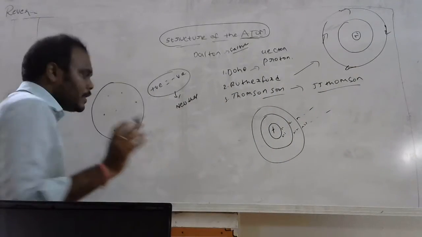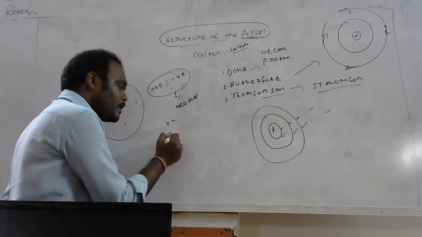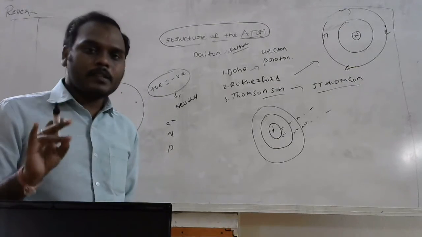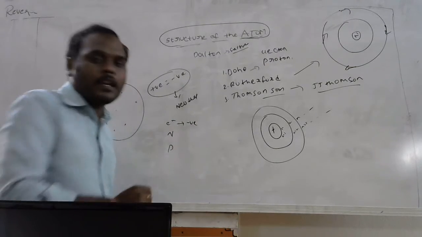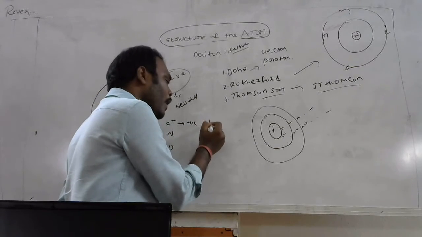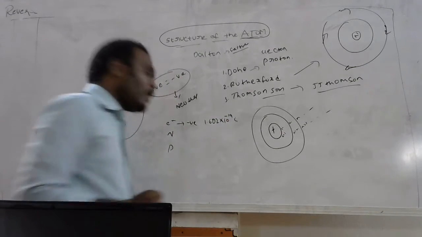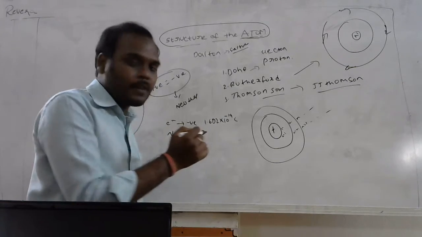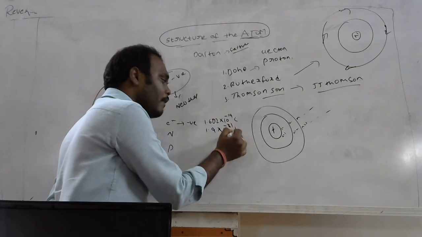After seeing this discussion, we have a small doubt: what is an electron, what is a neutron, what is a proton? The electron is a negatively charged particle, and it has a charge of about 1.602 into 10 power minus 19 coulombs. The mass of the electron is about 9.1 into 10 power minus 31 kg.